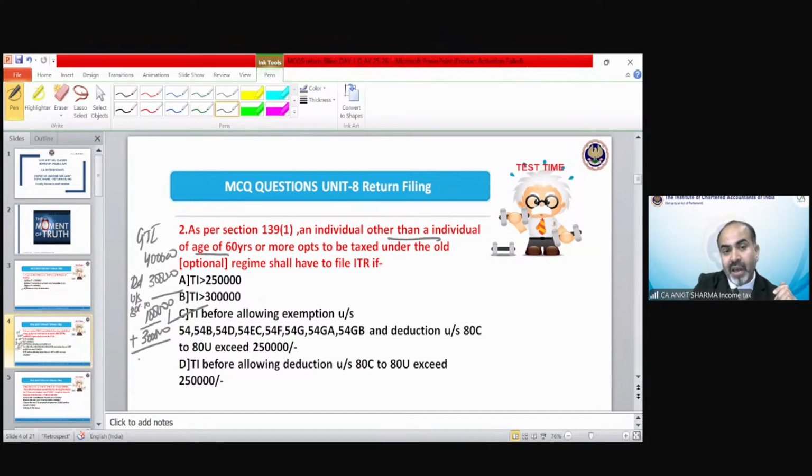And now the income would be 4 lakh. And this needs to be compared with the basic exemption limit, which is exceeded, 2,50,000, in this case. So he has to file his income tax return. So technically point number 2 does not have the expanded vision which point number 4 has. So point number 4 is wider than point number 2. So according to that, point C is of course the correct answer in this case.